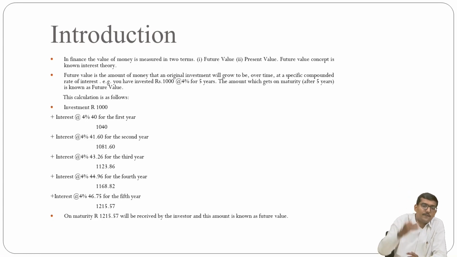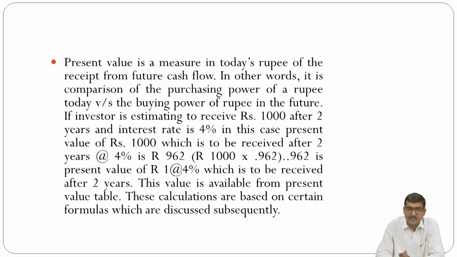So after the 5th period, or 5 years, you will get 1215.57 rupees, as you invested 1000 in the first year, that is year 0. So this is called what, my dear friends? Future value. Is it clear? This is a very simple example of how you evaluate it.